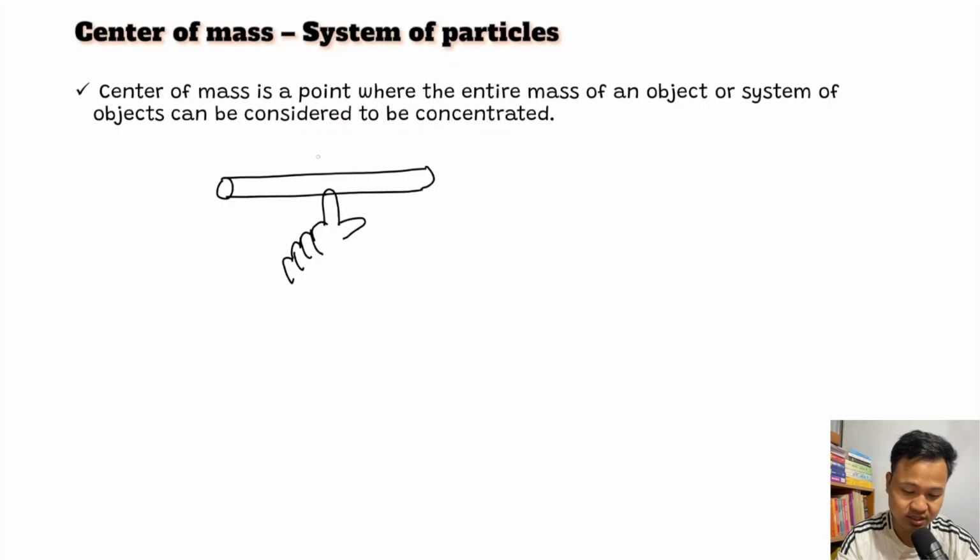So there is a chance. If this side has equal length L and this side has equal length L, and you try to put your finger in the middle, there is a chance of balancing the rod. So here you can see that it looks like the entire mass of the rod is concentrated in the middle.